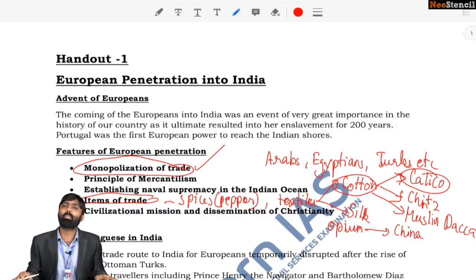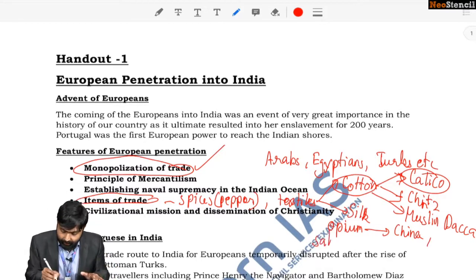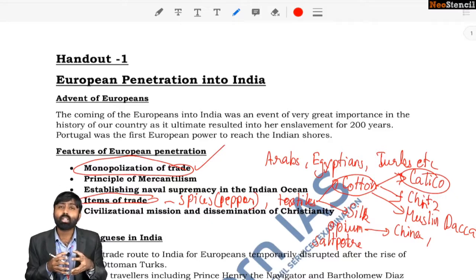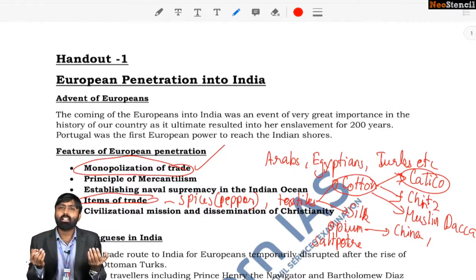We will be talking about that later on. Just remember that opium was a trading item with China majorly, and Indians played the role of intermediaries, where the East India Company or the European powers used to acquire opium from India and then sell it to China in return for certain goods. Okay, so this was another trade item. Another very important trade item was saltpeter. Do you know what saltpeter is? It is the most important constituent of gunpowder. Okay, so if you needed to manufacture gunpowder, you needed saltpeter.